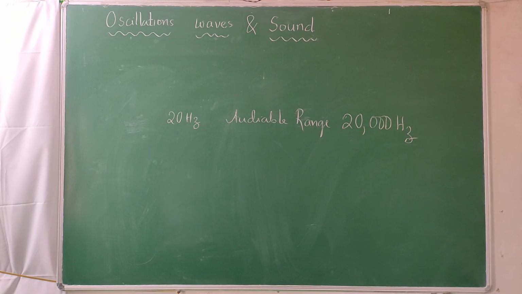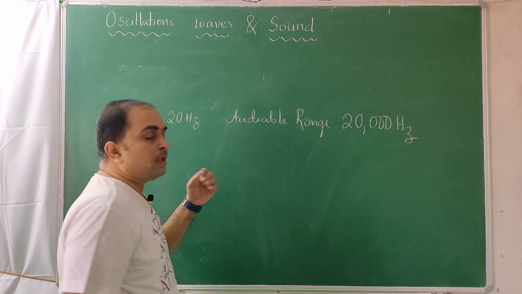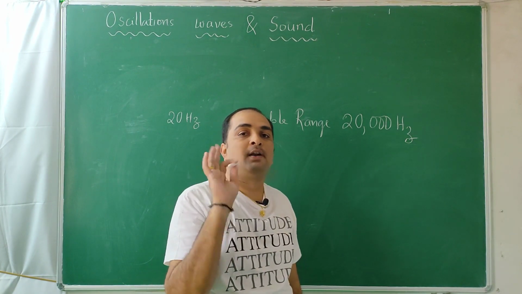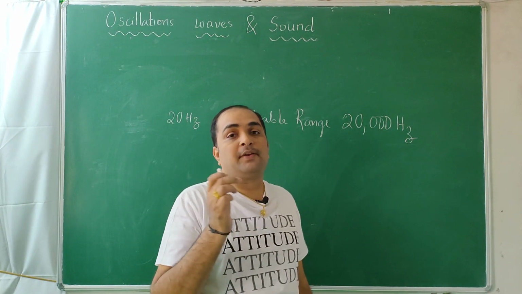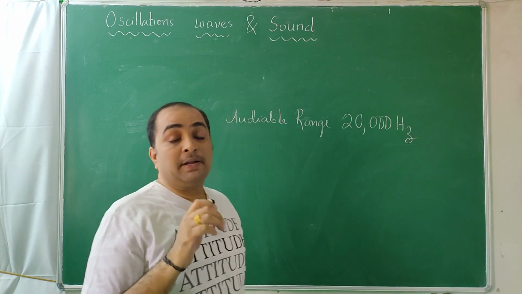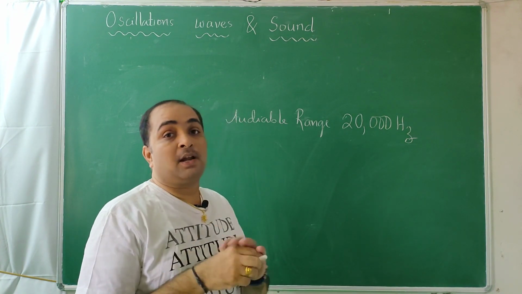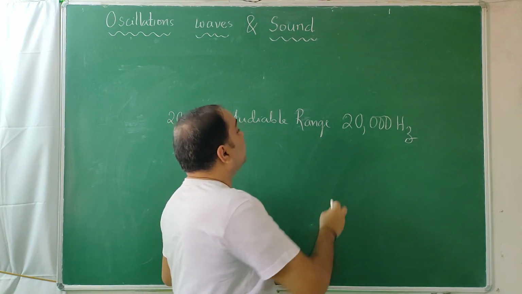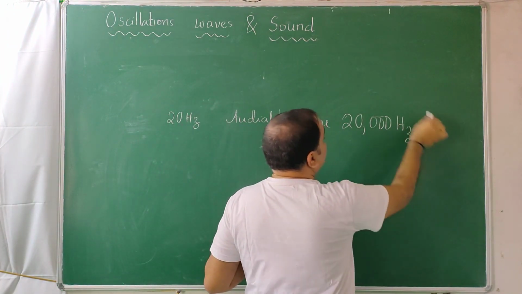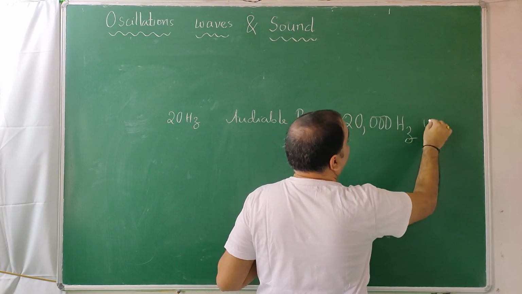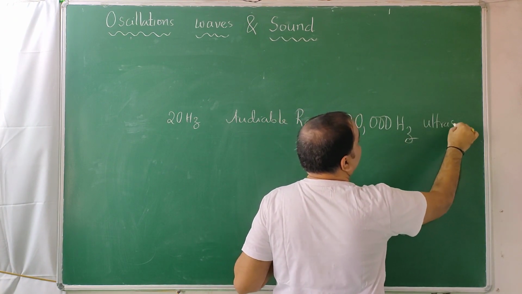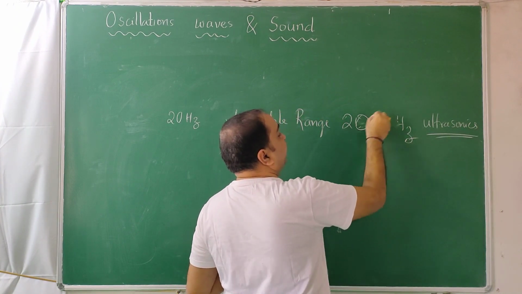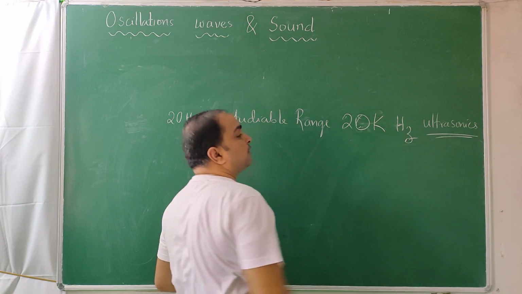Yes, student, conceptually the simplest topic is the human ear. If any particle vibrates very slowly, we cannot hear. If it vibrates very fast, we also can't hear. When it oscillates very fast, you think that loudness will be large. No, the amplitude will be very less in that case, so I can't listen to that. So frequencies greater than 20,000 hertz we can't hear. They are called ultrasonics. 20,000 can also be written as 20k hertz.